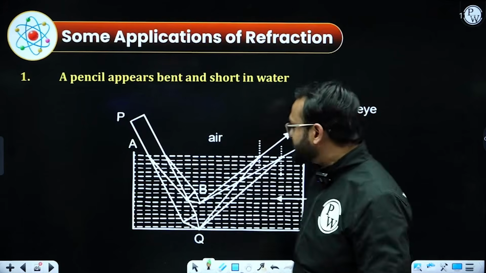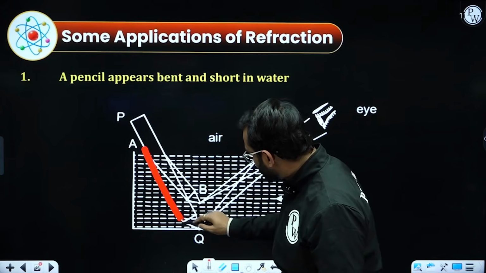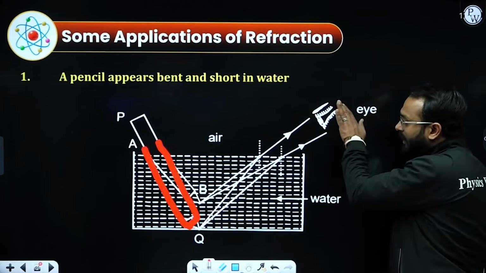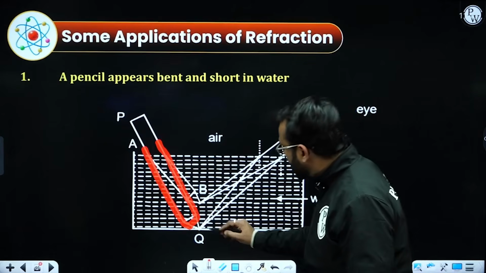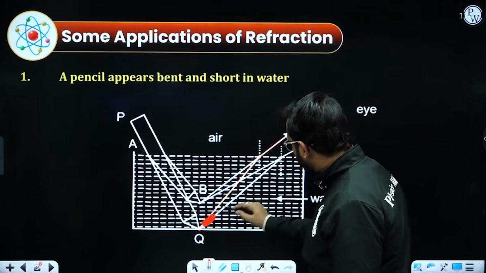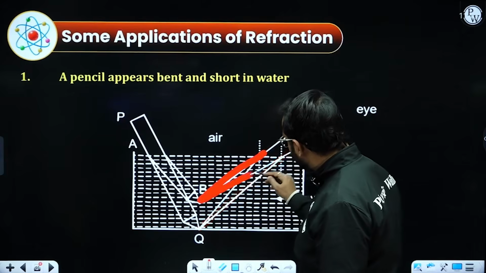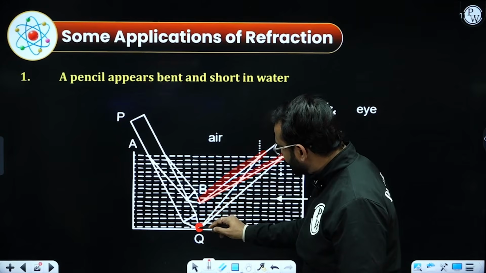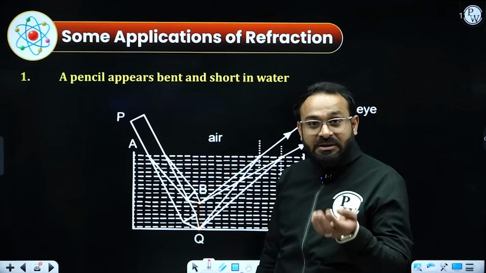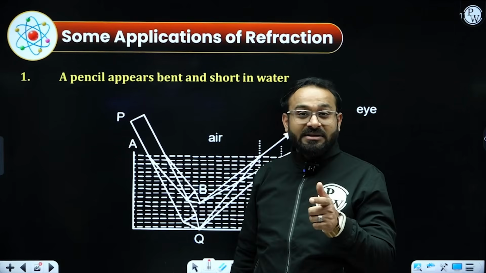So when you see the pencil, what exactly is going to happen? Let's have a look. The pencil is completely straight like that. But when we look from our eye, we see a bent line. The light traveling from the bottom will be bending away from the normal like that. This is going to bend, but because we see it in a straight line, it seems that the bottom surface is a little bit higher at this point. This is how the pencil seems slightly tilted or bent. That is the reason.